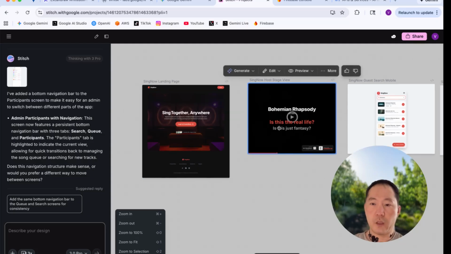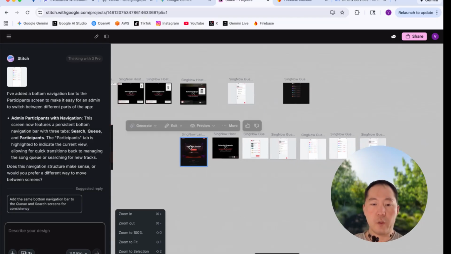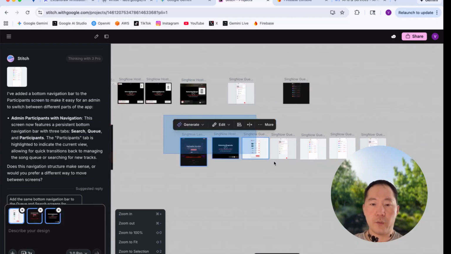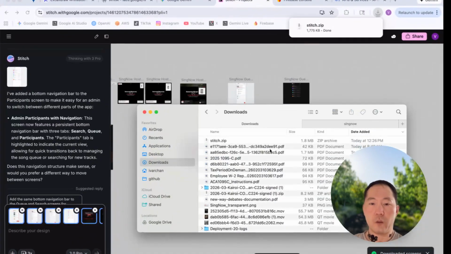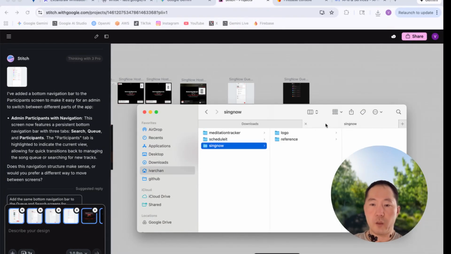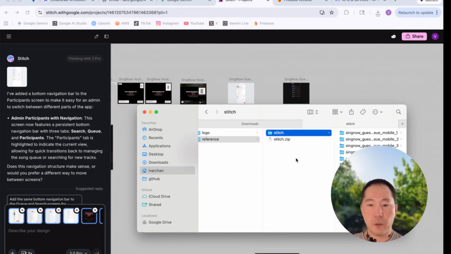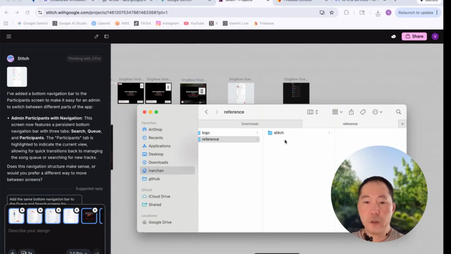Here's a room. Scan the code. All of this I want. So I'm going to select the screens that I want, and then I'm going to go export, zip, export, and then you go grab the zip, put it in your project directory. I'm calling it reference. And here are all my pages. My zip. So this is all the context we need for Anti-Gravity to start building our app. We have the logo. We'll put the style guide in here.